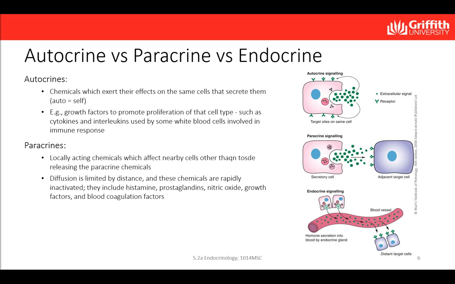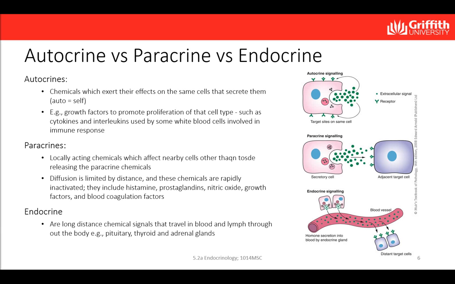Some examples for paracrine chemicals include histamine, a compound that is involved in local immune responses, prostaglandins, which have a wide range of functions, nitric oxide, which is an important vasodilator, growth factors, and blood coagulation factors. Endocrine chemicals are long-distance chemicals that travel in the blood throughout the body. These include the hormones secreted by the pituitary, thyroid, and adrenal glands.